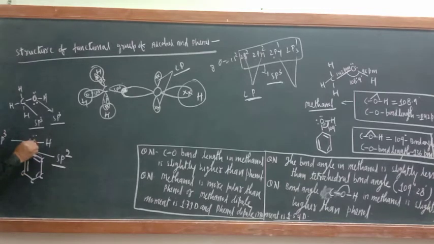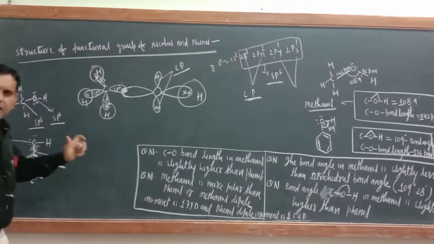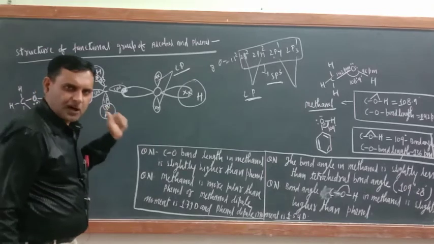That third one will make a bond with the oxygen sp3 hybridized orbital. Are you getting my point or not? So what I want to say here is that this sp2 hybridized carbon atom of phenol is what makes the difference as far as the properties of phenol and methanol are concerned.